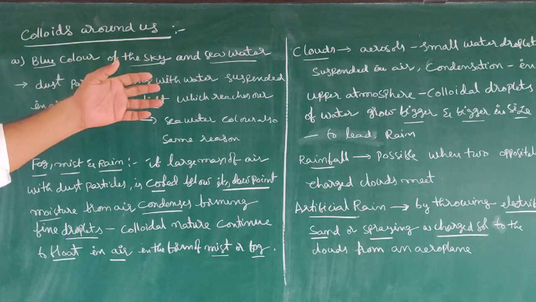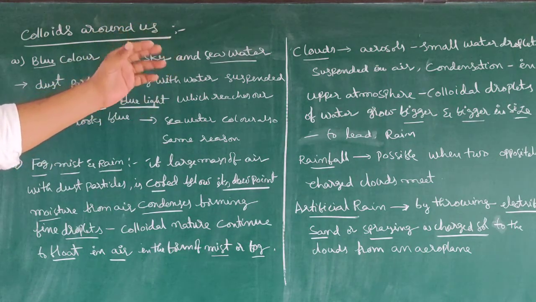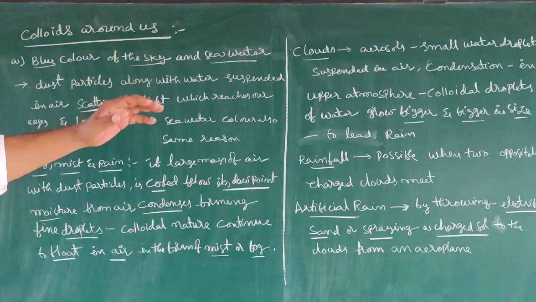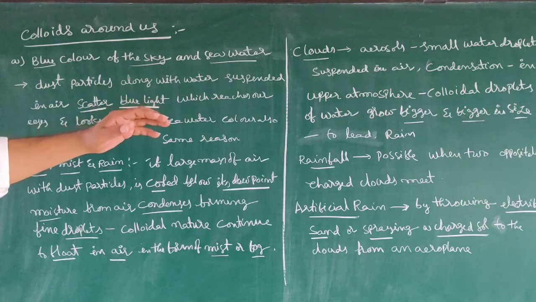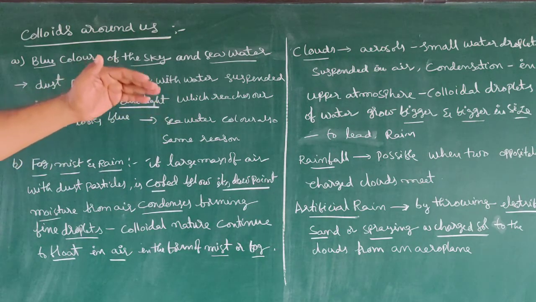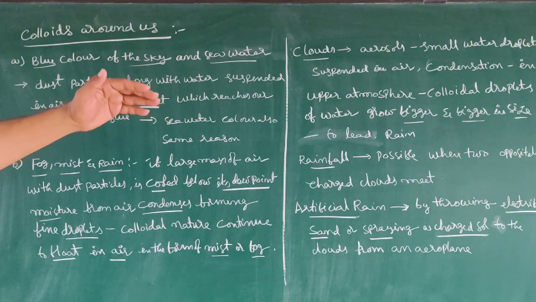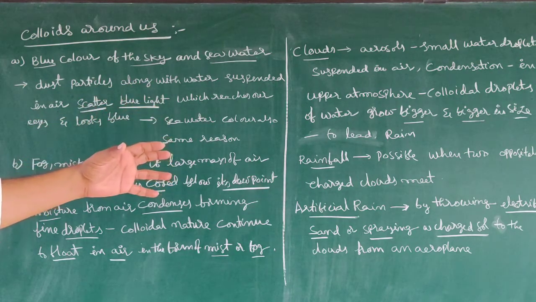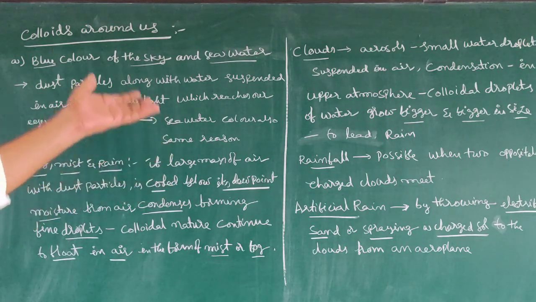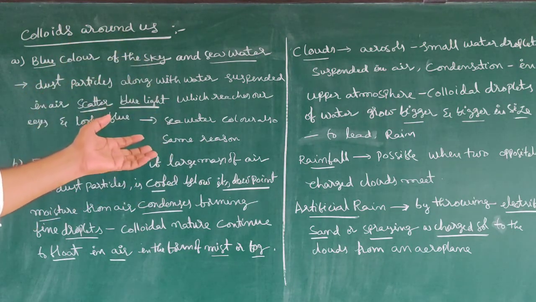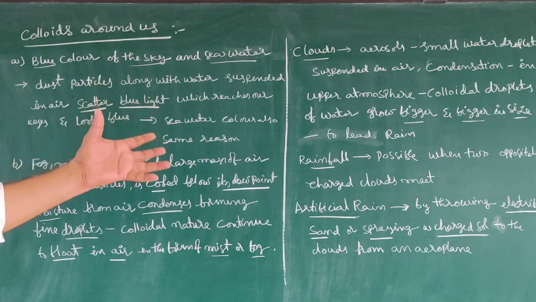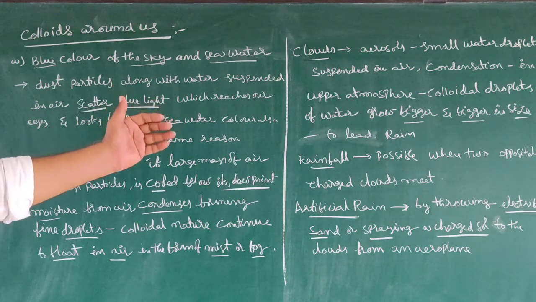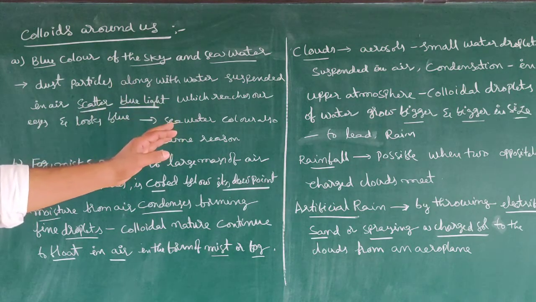Next one, clouds. Clouds are generally aerosols, small water droplets suspended in air. Because of condensation in the upper atmosphere, the colloidal droplets of water grow bigger and bigger in size, ultimately leading to rain. Rainfall is possible when two oppositely charged clouds meet.